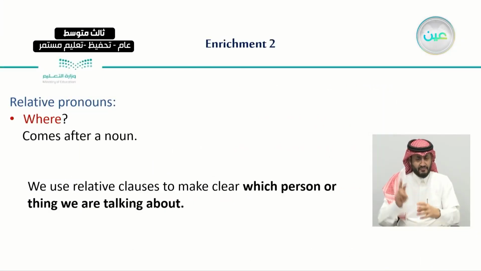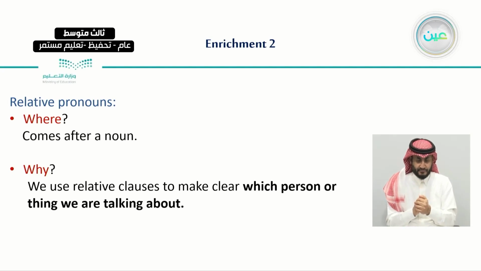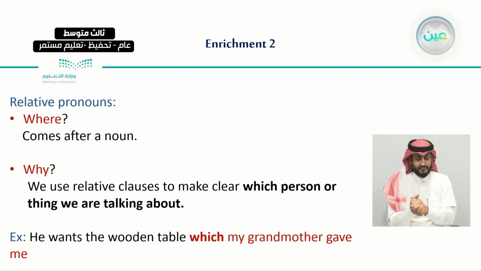We said that we use relative pronouns, or the relative clause, just to make clear which person or things we are talking about. So we use "where" after a noun, and we use it, as we said, to clarify things.